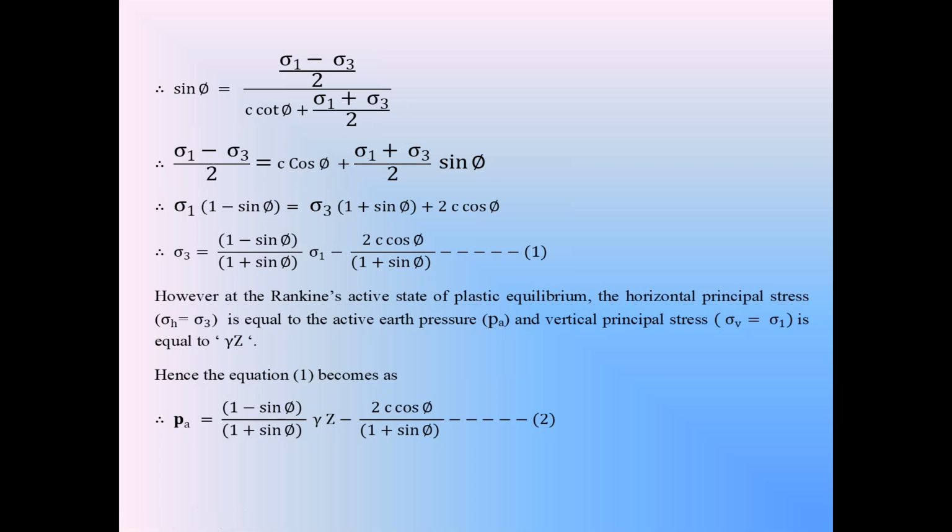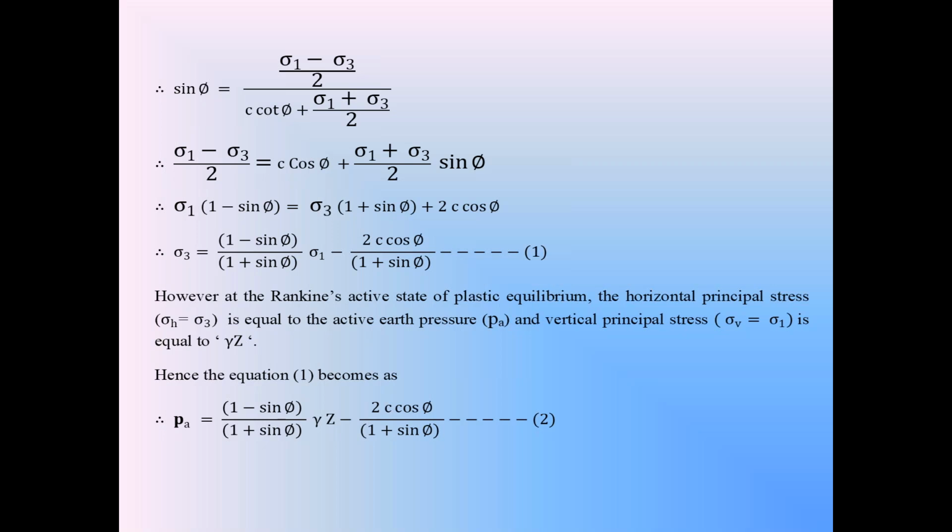Dear students, expand this product sin phi into C cot phi first. Bring this denominator to the left hand side. So on the left hand side we have sin phi into C cot phi plus (sigma 1 plus sigma 3) by 2. In that left hand side, the first product is sin phi into C cot phi.